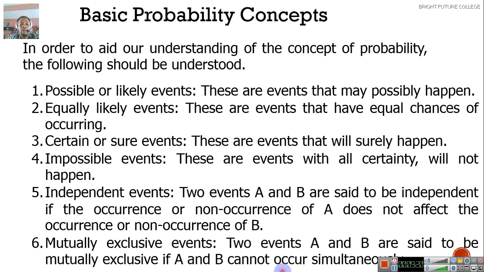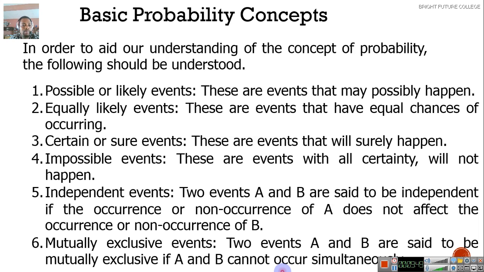As a student, you can either be a day student in our school, Bright Future, for instance, or a boarder. You cannot be a day student and a boarder at the same time. No, that is not possible. You have to be decisive. You have to take a decision on either to be a day student or a boarder.